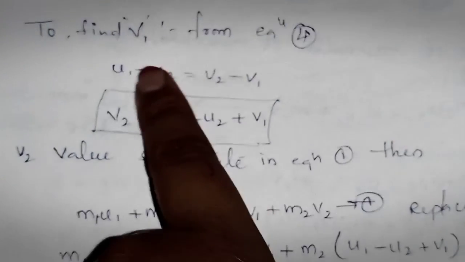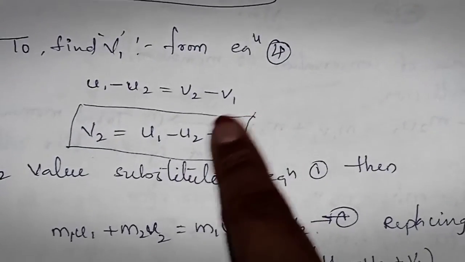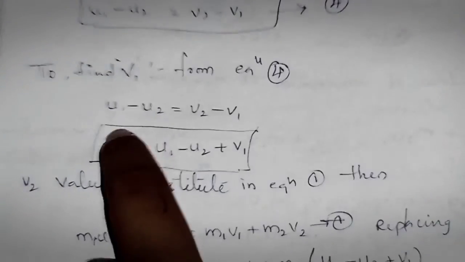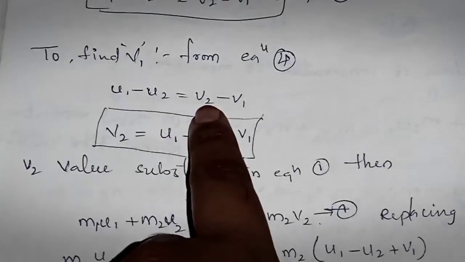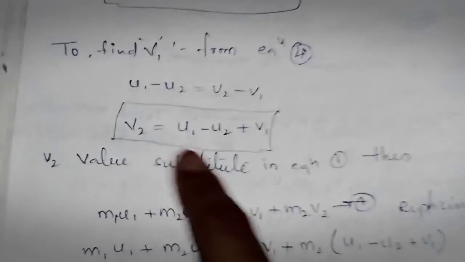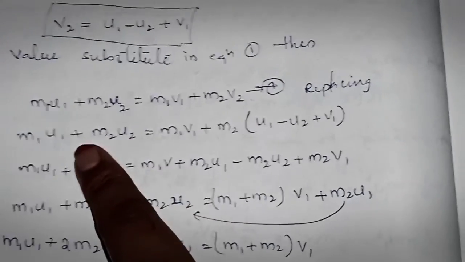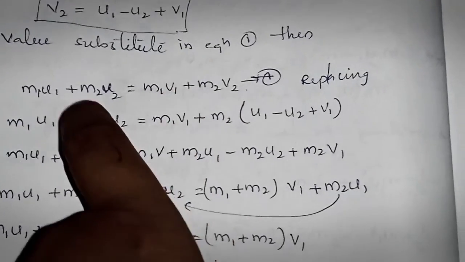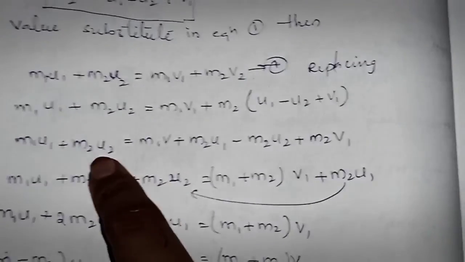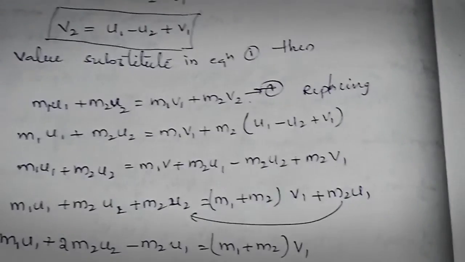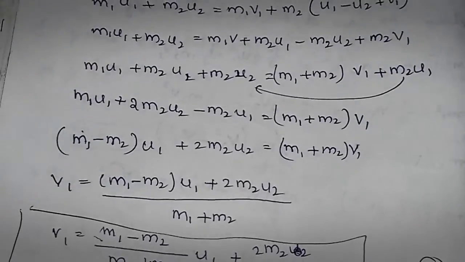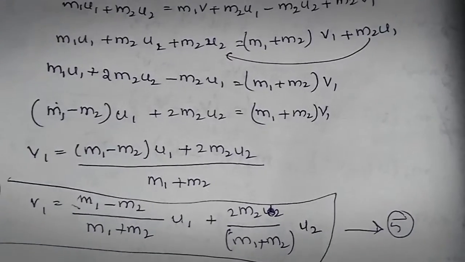To find v1, from equation 4, the equation is this. Here I have taken v2 first to get v1. Here I have substituted the value in equation 4 by taking equation number 1. This is equation number 1. Replacing the v2 value in this equation, I get this equation after calculating.